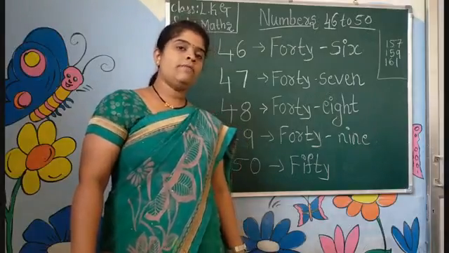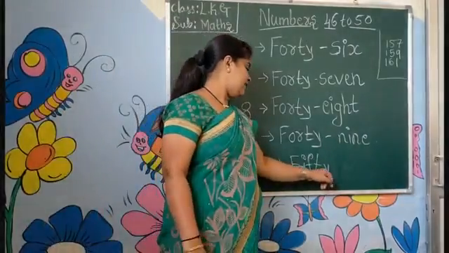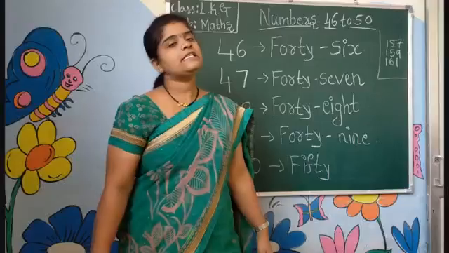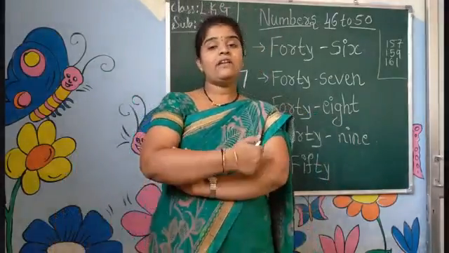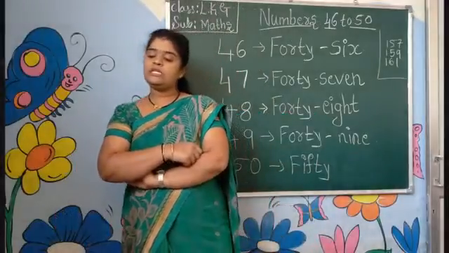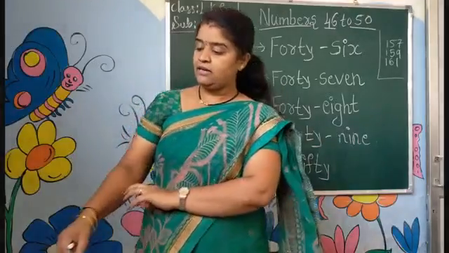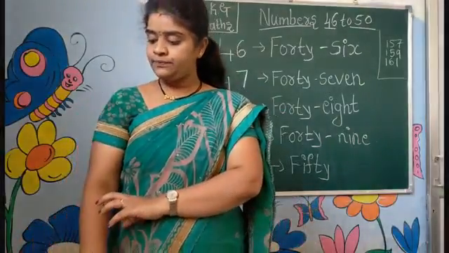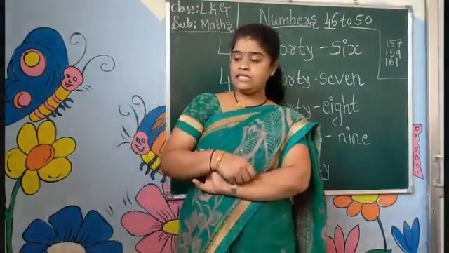How do we read the number 50? 50, F-I-F-T-Y, 50. This is the number 50. In your textbook, they are given a number name. You have to read the number name, count the teddy bear faces, and trace the number 50. Okay? And circle the number 50 and write it without seeing.